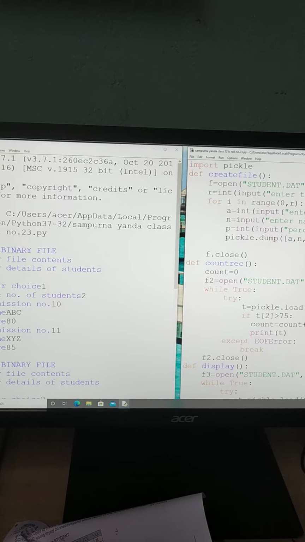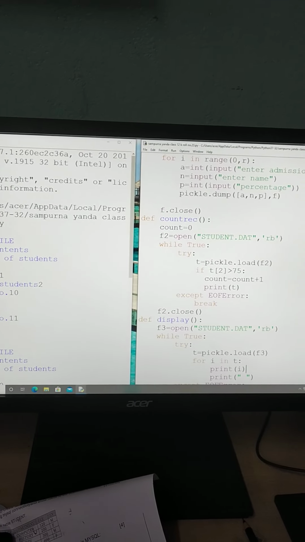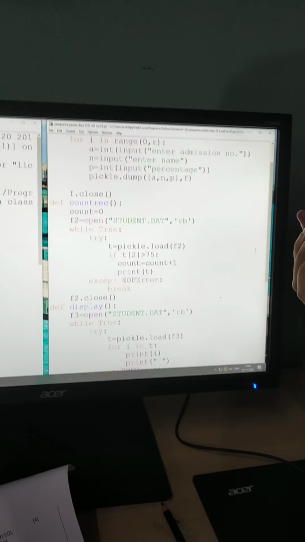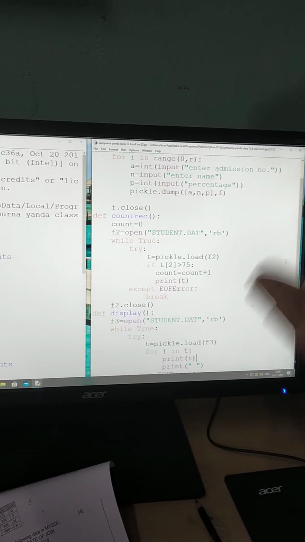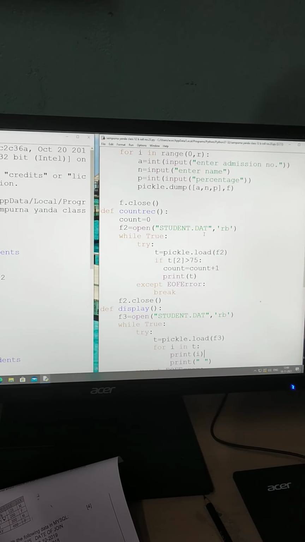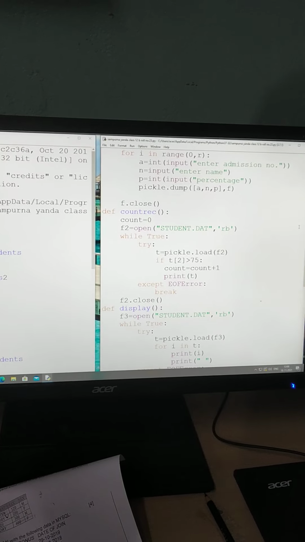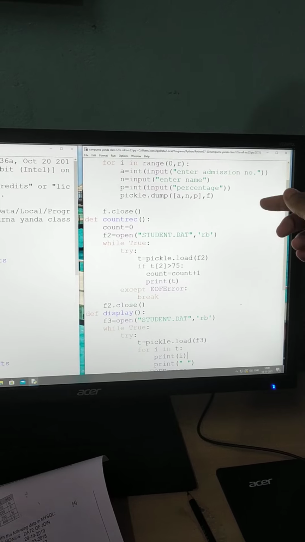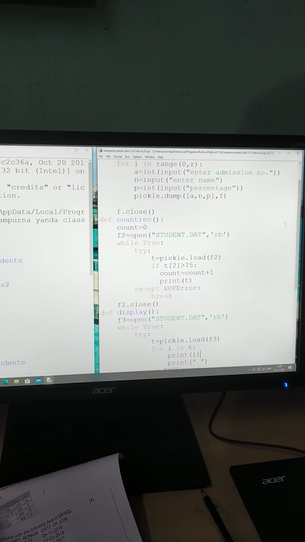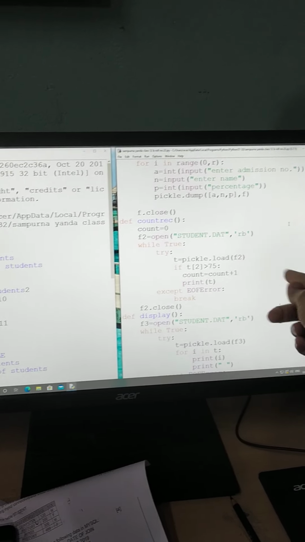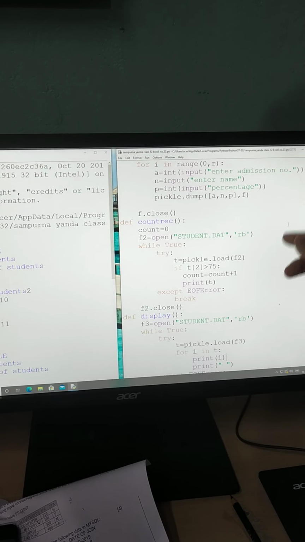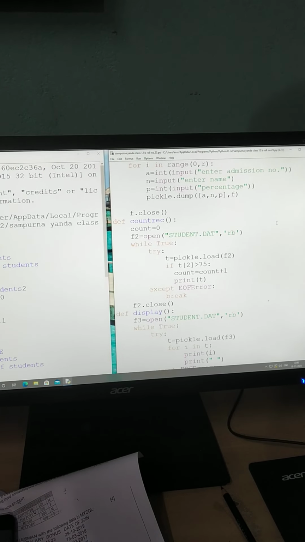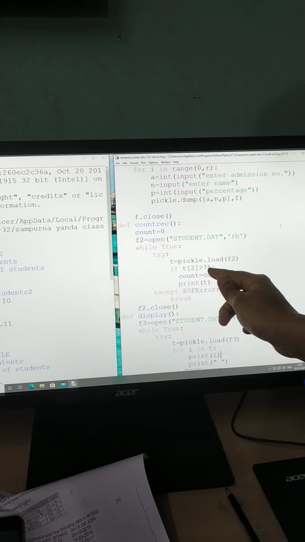And then the second function, which is required to count the number of students and their details who have scored more than 75%. Here again I have opened the file in read mode because the file is already created. After that I have opened a loop, while True. Then t equal to pickle.load(f2) so that I can get the details of the students, the marks, and after that t[2] is more than 75.